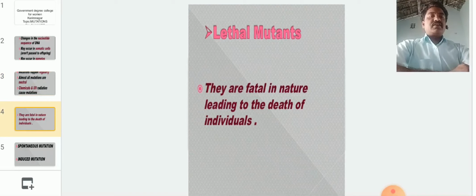Next, lethal mutations. They are fatal in nature, leading to the death of the individual. Generally, lethal mutations take place in early embryogenesis stages. That is the reason why some eggs may not give chicks.